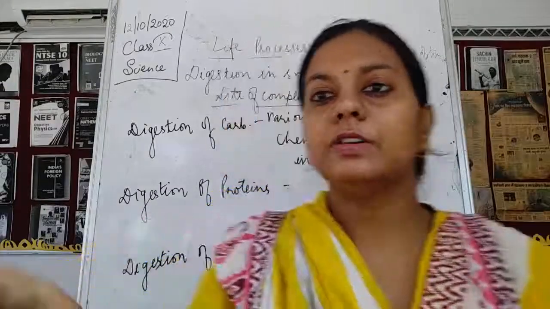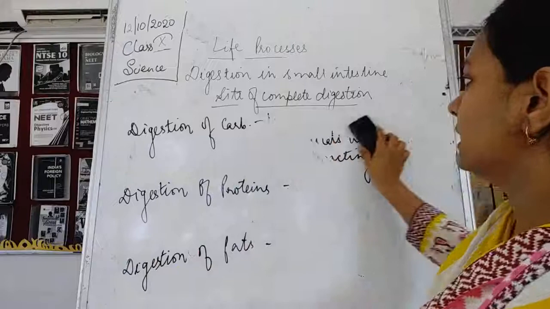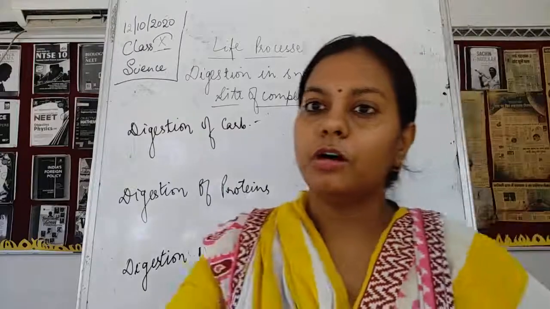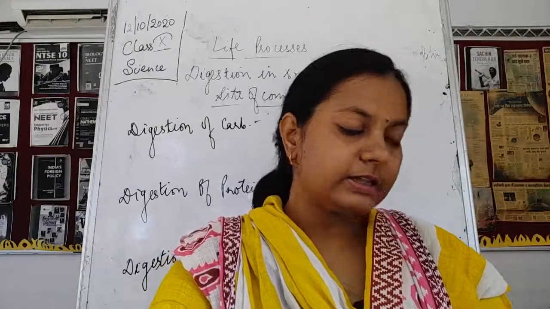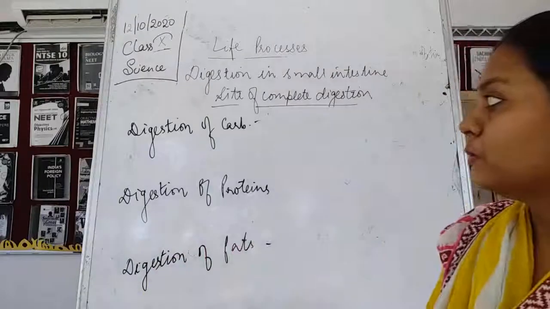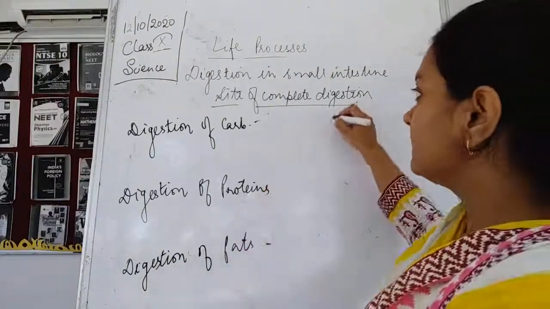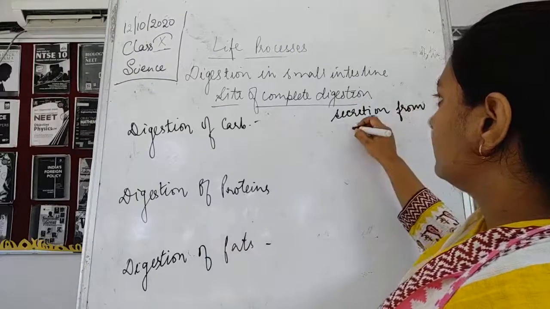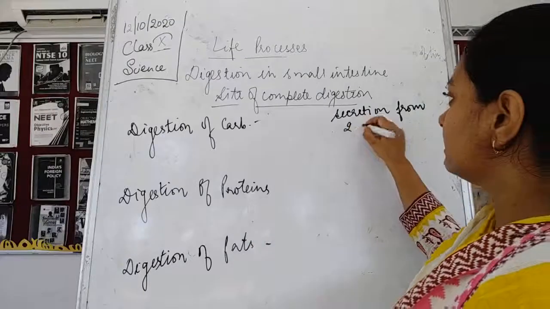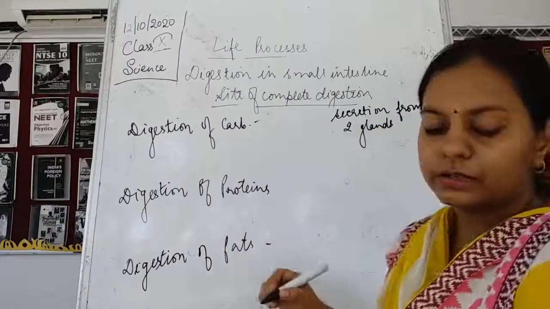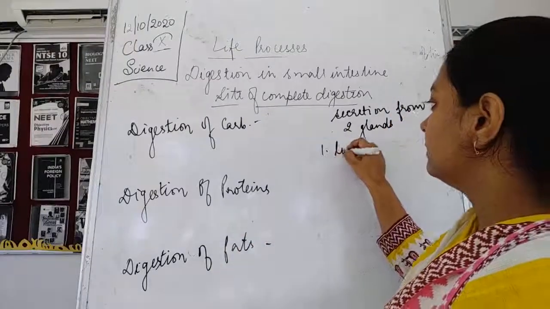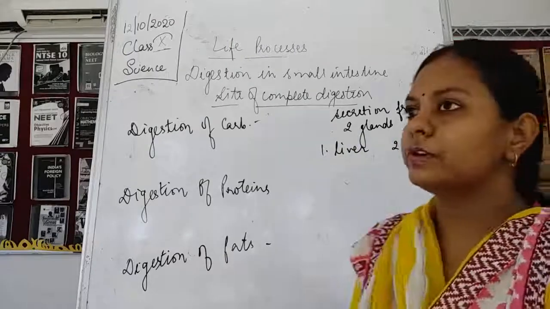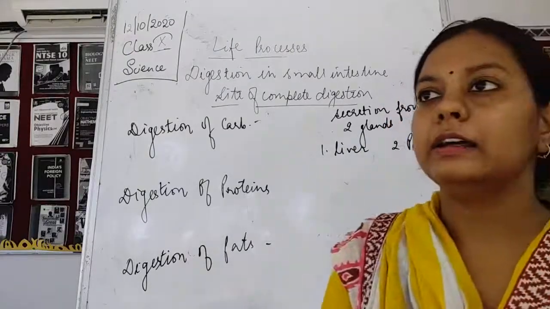Now I'll just tell you what would happen in these types of digestion. What would happen in the case of the digestion of carbohydrate? In the small intestine, it receives two secretions from two different glands. So why is that digestion completed here? Because it receives secretions from two glands. What are these two glands? The first one is the liver and the second one is the pancreas.